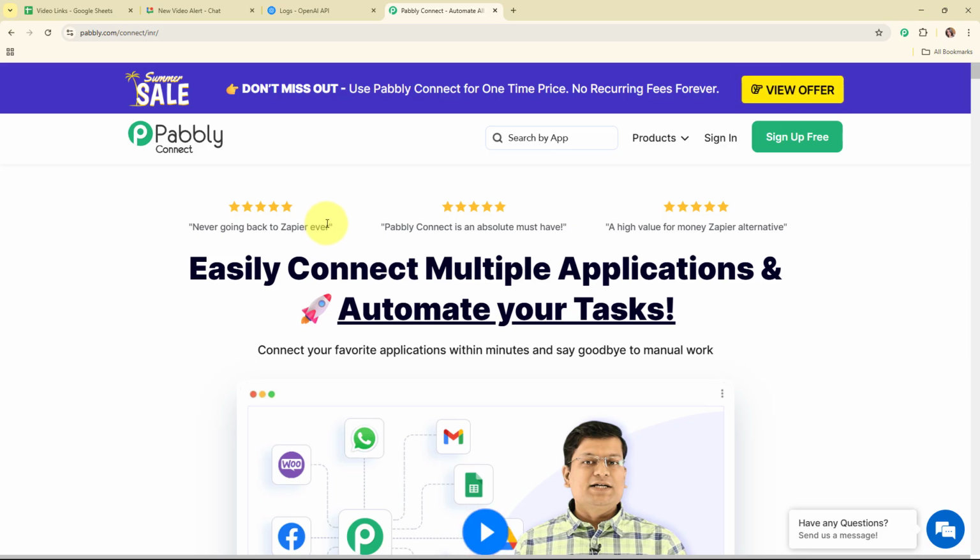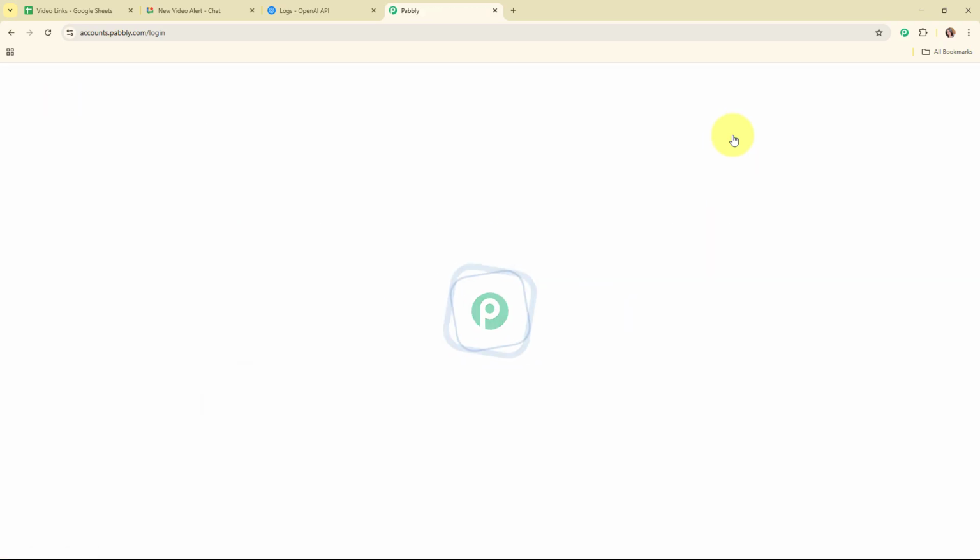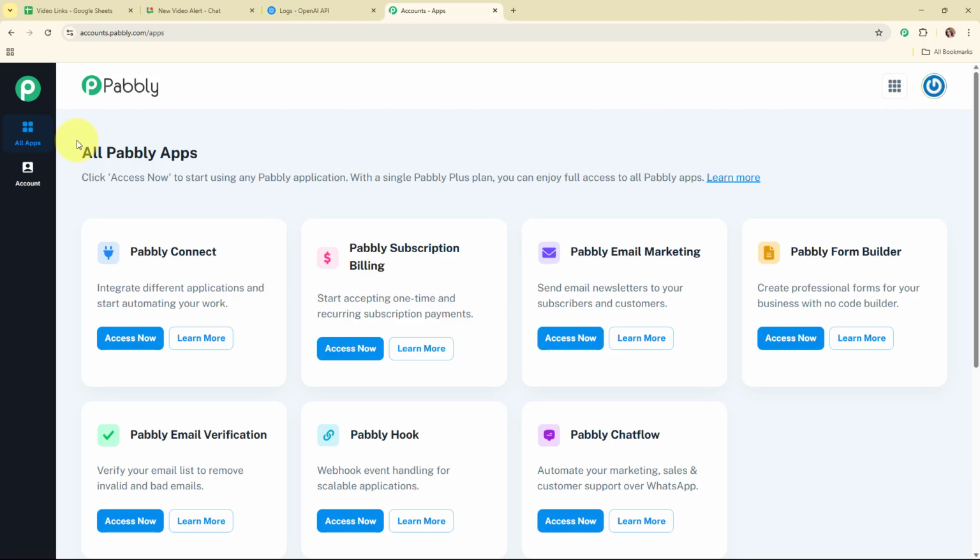So here you can see two options, that are sign in and sign up free. If you're a new user, click on sign up free and get free 100 tasks every month to explore the software. And if you're an existing user, click on sign in. Here I'm an existing user, so I'm clicking on sign in. Now after signing in, here you can see the all Pabbly apps window where you can see all the applications of Pabbly. Here, to integrate my applications, I'm going to use Pabbly Connect.